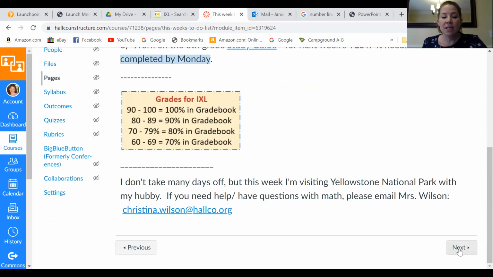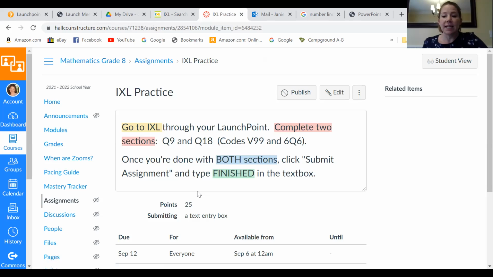All right. So I am off this week. I am taking these 4 days on vacation. It's my husband's and my 25th wedding anniversary. So we are in Yellowstone National Park.